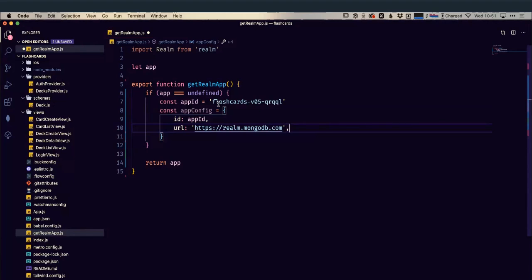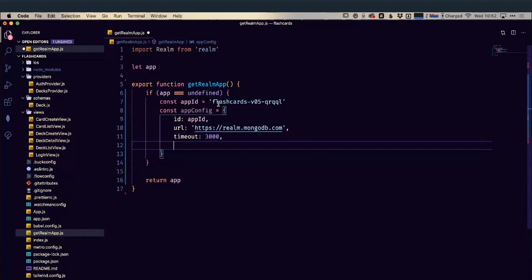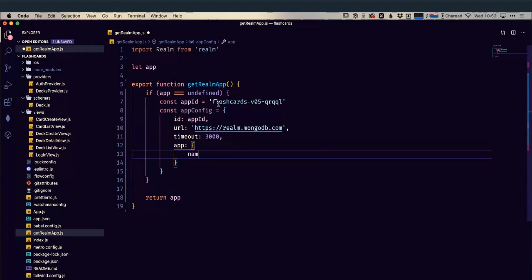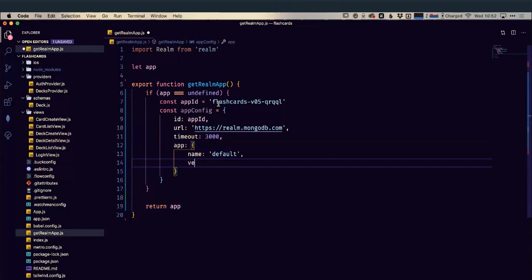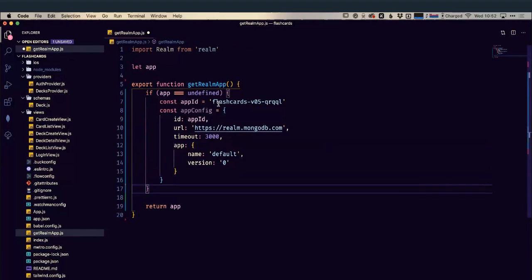It's going to need a timeout. So let's give it a timeout of 3 seconds. And then we'll get some additional configuration around the app itself. So that needs a name. Let's just leave that at default, that's fine. And it's going to need a version as well. This is a very early version, so we're going to set that to 0. And that's us done for our config.